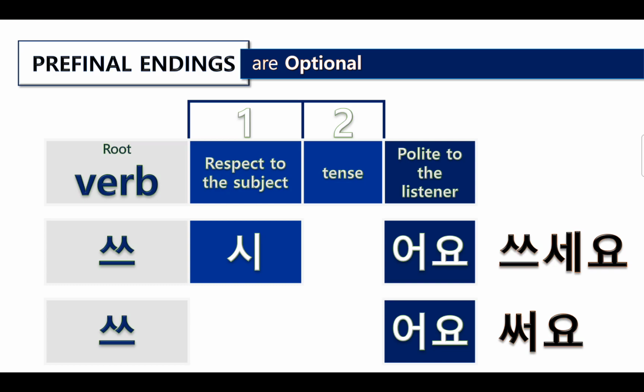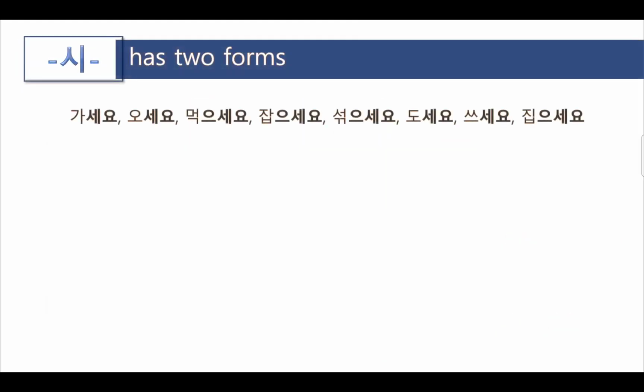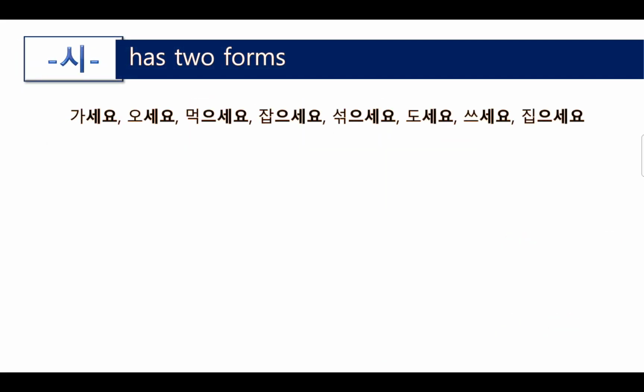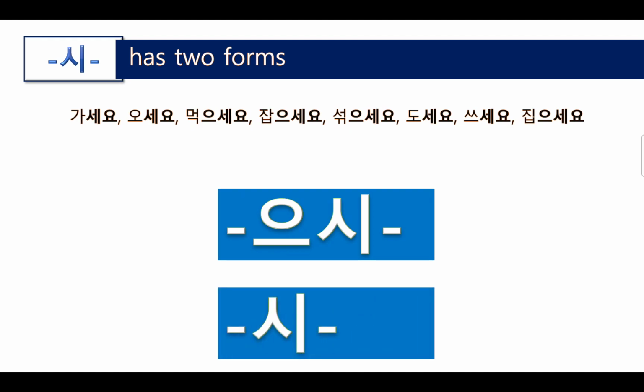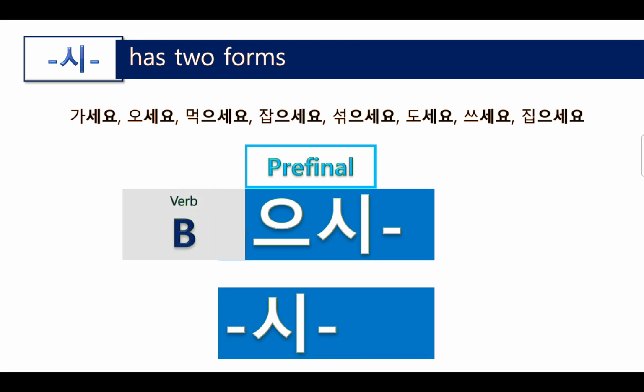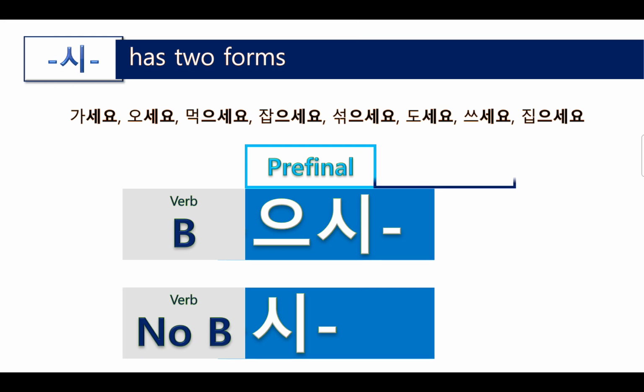But if you don't want to make it into past tense, so you just want to make the sentence present tense, when you don't put anything, that is present tense. Okay, so pre-final endings are optional. And 시 has two forms, as we studied in the earlier unit. There are two forms for 시: 으시 and 시. So 시 is a pre-final ending. In front of the pre-final ending, when the verb has 받침, 으시. When the verb has no 받침, 시. And behind the 시, we need final endings.